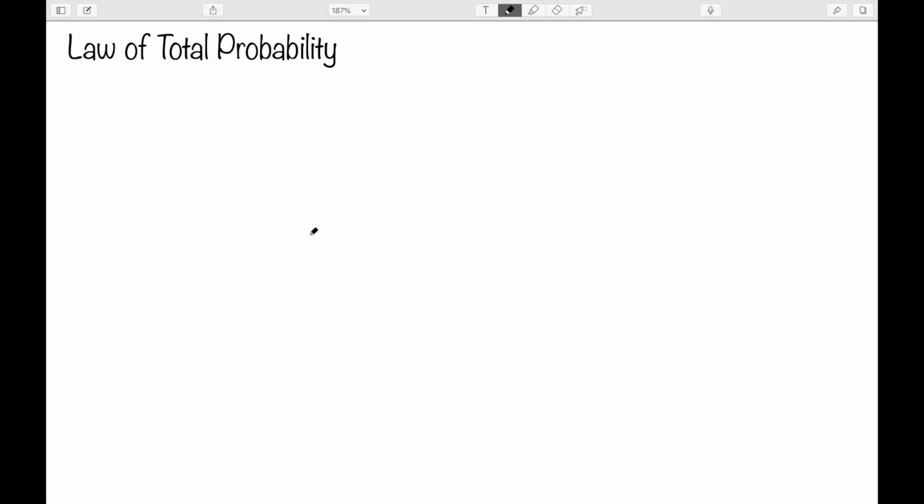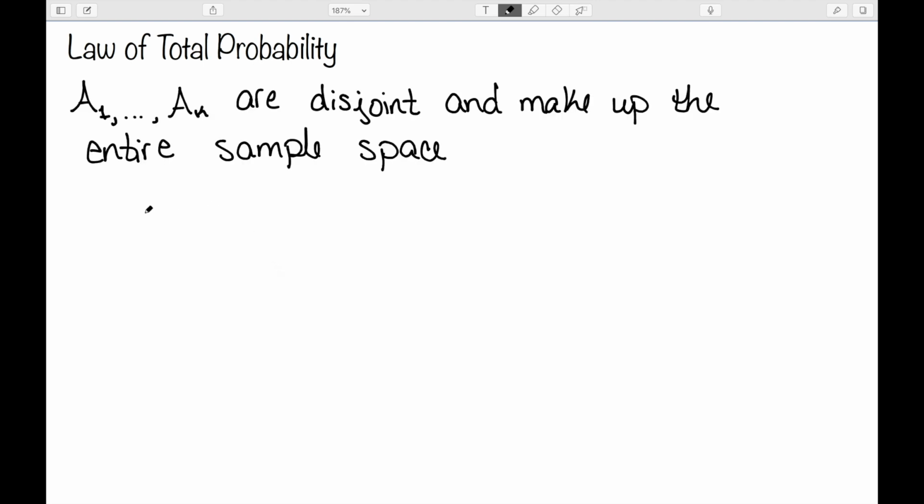In this video, I want to talk about the law of total probability. Let's suppose A1 through AK are disjoint and make up the entire sample space.